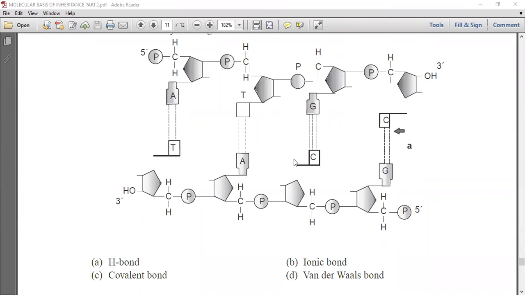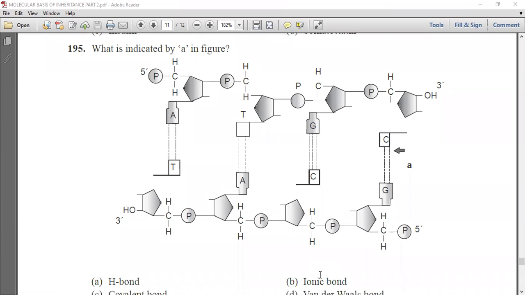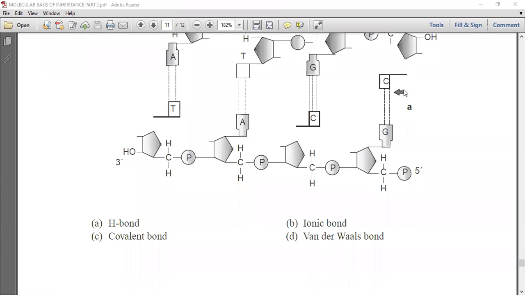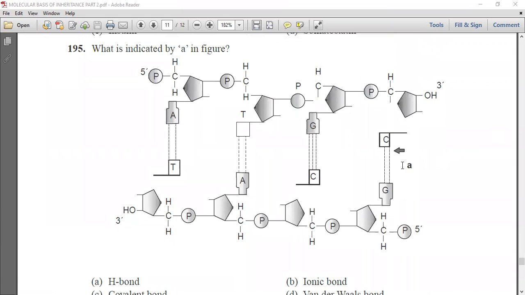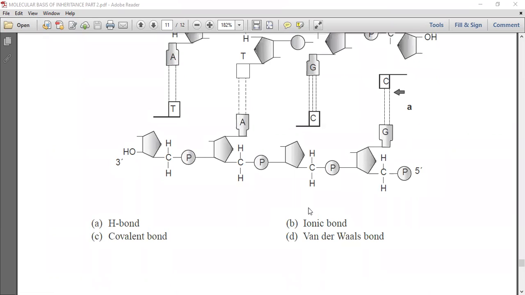So what is indicated by A in this figure? Hydrogen bond, covalent bond, ionic bond, or van der Waals forces. Now we know that A represents the ionic bonds.